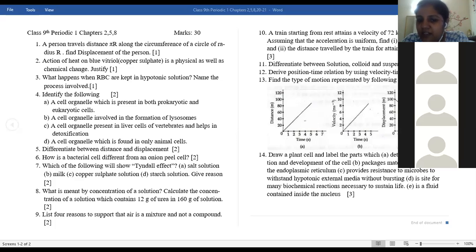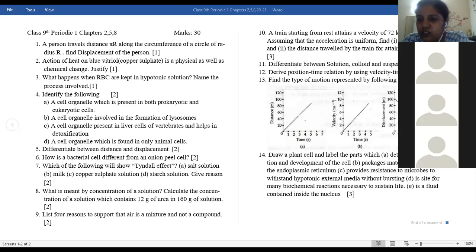The solution particles can be easily passed through filter paper. Colloids also can easily pass through filter paper, but the particles of suspensions cannot pass through filter paper. Solutions do not show Tyndall effect. Colloids and suspensions show Tyndall effect. Solutions are transparent, colloids are translucent, and the suspensions are turbid, opaque.